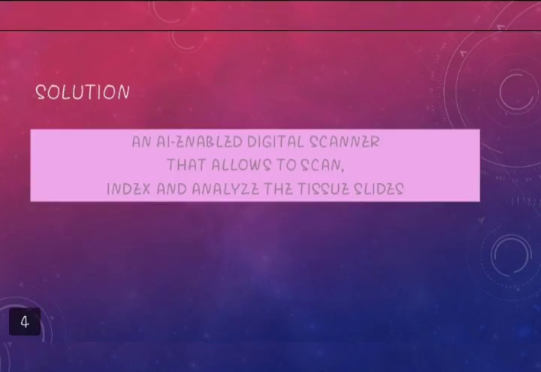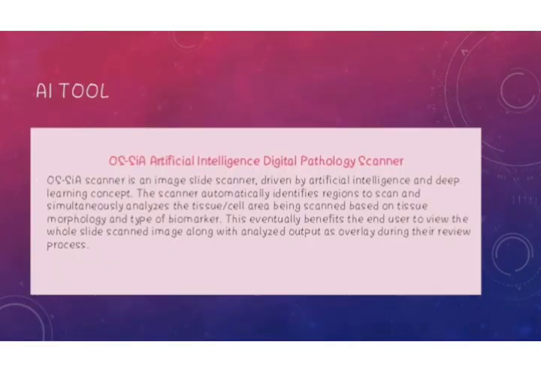A solution or an alternative for this can be an artificial intelligence embedded digital pathology scanner. Coming to the AI tool, the OSCA Artificial Intelligence Scanner is an already existing scanner introduced by a company called OptraScan, but then it has not come into effect. It is made by inbuilding AI frameworks. It can automatically identify the regions to scan and analyzes the tissue or cell to be scanned based on the cell or tissue morphology.